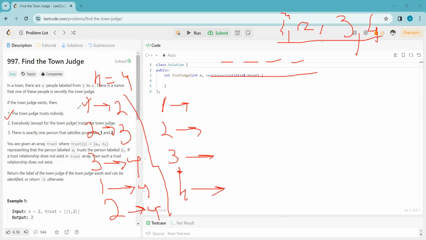Suppose it is given 1 trusts 2. We will map 2 with 1. 2 trusts 3, that means we will map 3 with 2. 3 trusts 4, that means we will map 4 with 3. 1 trusts 4, we will map 4 with 1.